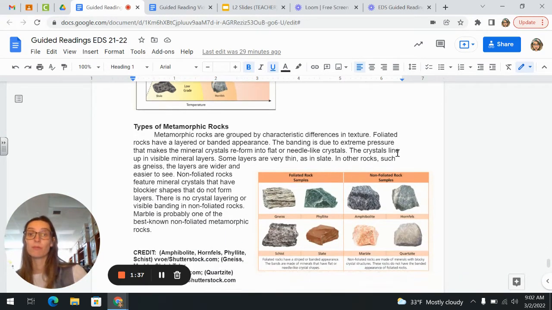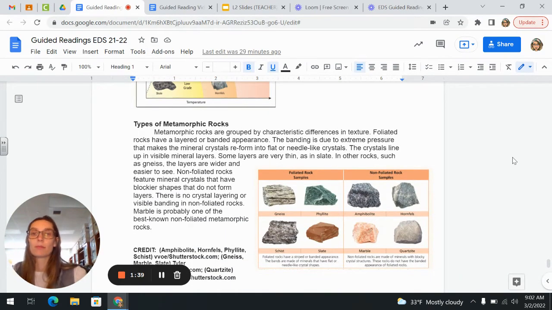So, types of metamorphic rocks. Metamorphic rocks are grouped by characteristic differences in texture. Foliated rocks have a layered or banded appearance. The banding is due to extreme pressure that makes the mineral crystals reform into flat or needle-like crystals. The crystals line up in visible mineral layers. Some layers are very thin, as in slate. In other rocks, such as gneiss, the layers are wider and easier to see.